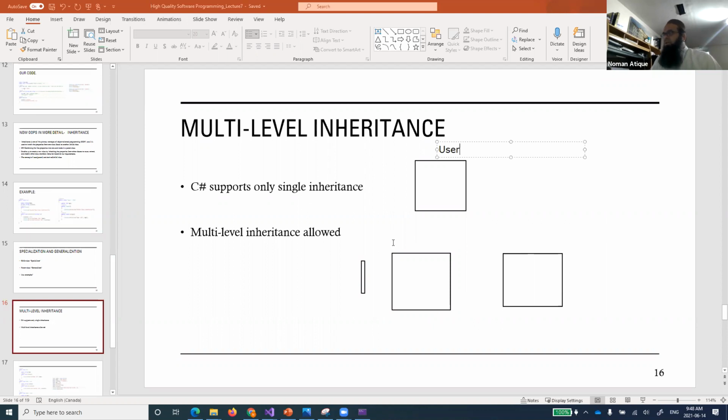This is my user scenario. User. This is my super user, and this is my admin user. For example, we are just defining this one. So now, one class can be used to create multiple classes.